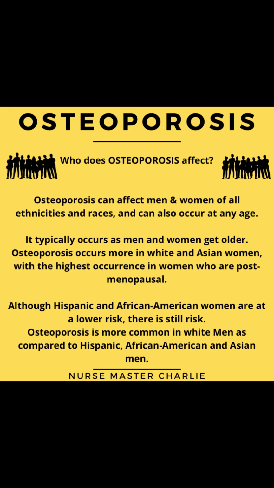Who does osteoporosis affect? Osteoporosis can affect men and women of all ethnicities and races and can also occur at any age. It typically occurs as men and women get older. Osteoporosis occurs more in white and Asian women, with the highest occurrence in women who are postmenopausal. Although Hispanic and African American women are at a lower risk, there is still risk. Osteoporosis is more common in white men as compared to Hispanic, African American, and Asian men.